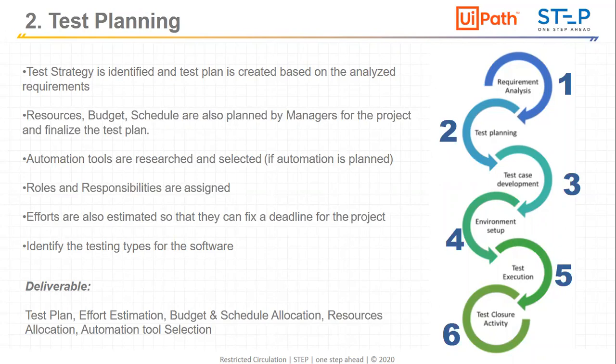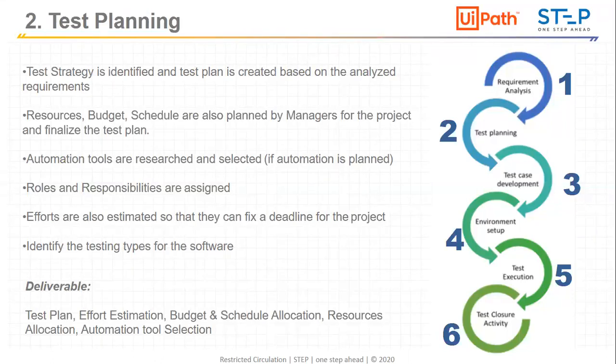What are the entry and exit criteria of each phase? Each testing phase, each level of testing, should have entry and exit criteria: when to enter a particular level and when to exit it. That is very important in test planning.